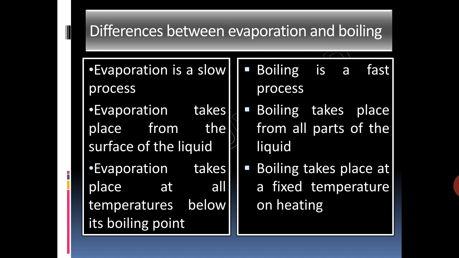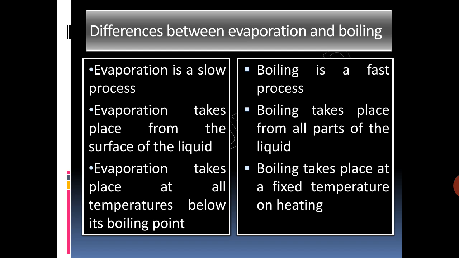In the second point, I have mentioned that evaporation takes place from the surface of the liquid. If the surface area of the liquid increases, evaporation also increases. For example, if water collected on a small part of the floor is spread over the whole floor, it dries up quickly. Evaporation also increases with increase in temperature. You have noticed that wet clothes dry faster during summer due to high temperature.